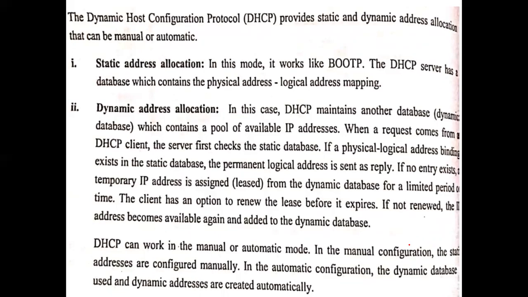The client has an option to renew the lease before it expires. So if the client wants to use that IP address for some more period of time, it has to renew it. If not renewed, then the address becomes available again and is added to the dynamic database. Means if he is not renewing that IP address, then that address will be taken from that particular host and it becomes a part of your dynamic database.